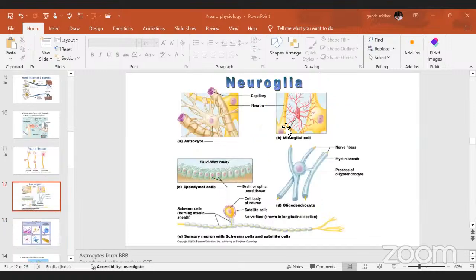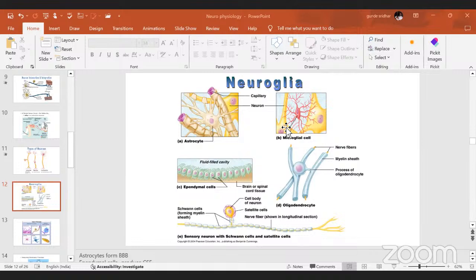Yes. There is one more concept which we can discuss. In many exams they are asking questions other than the neuron. Our sir said only neuron, but they are asking about the astrocytes, the neuroglia, the microglia, the macroglia, the epidermal cells. What are these cells?